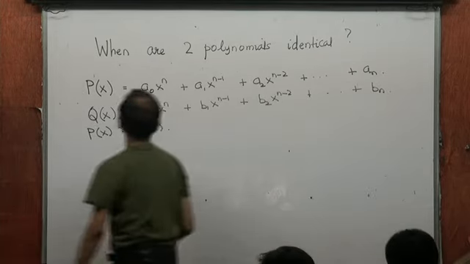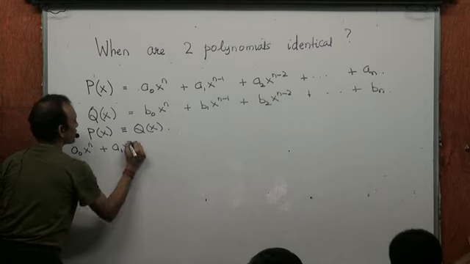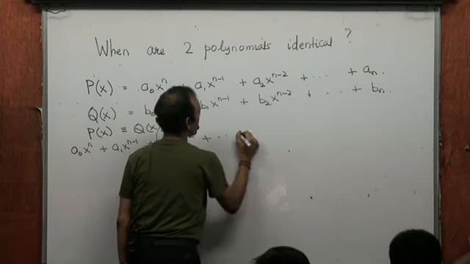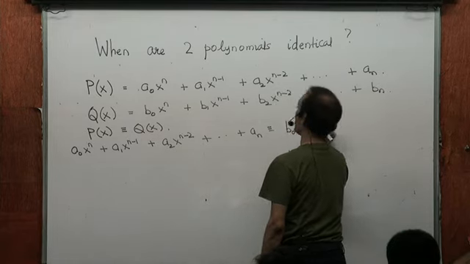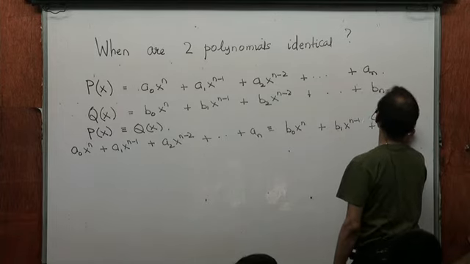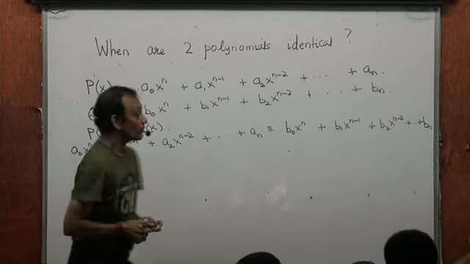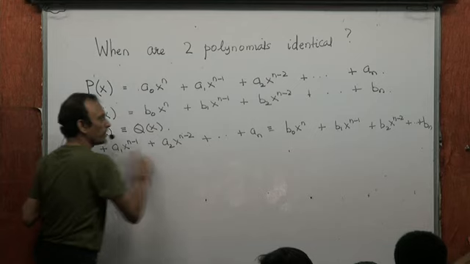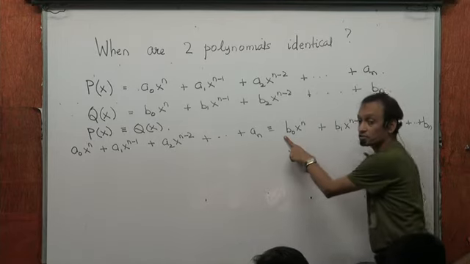What it means is a0 x^n plus a1 x^(n-1) plus a2 x^(n-2) plus ... plus an. This expression is identical to this expression, b0 x^n plus b1 x^(n-1) plus b2 x^(n-2) plus ... plus bn. What it means is that if you take any value of x, say x equal to some alpha, and plug into this, then the value of this expression at x equal to alpha must be the same as the value of this expression at x equal to alpha.